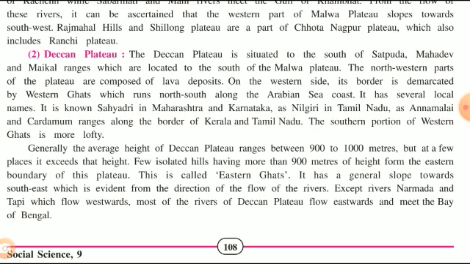On the western side, the border is formed by the Western Ghats, which run north-south along the Arabian Sea. It is known as Sahyadri in Maharashtra and Karnataka, as Nilgiri in Tamil Nadu, and as the Anaimalai and Cardamom ranges along the border of Kerala and Tamil Nadu. The southern portion of the Western Ghats is very lofty. The average height of the Deccan Plateau is between 900 to 1000 meters, but at a few places it is of higher height.